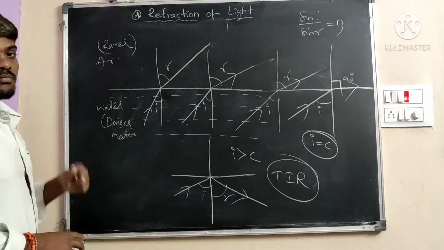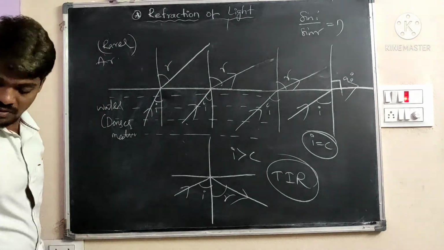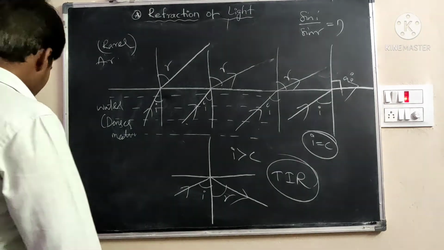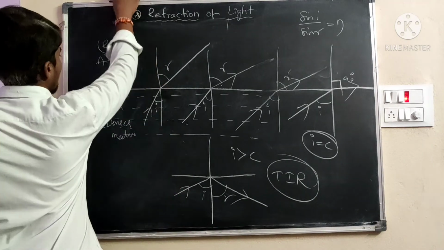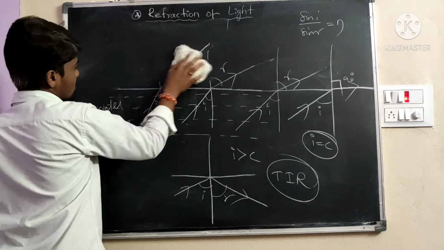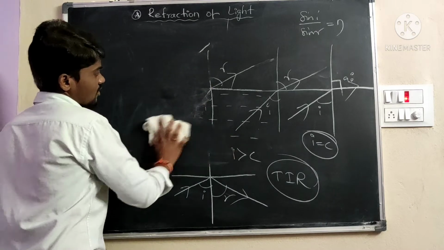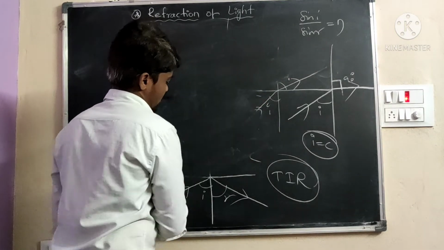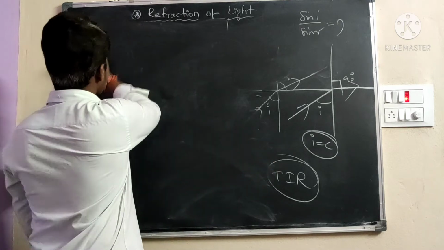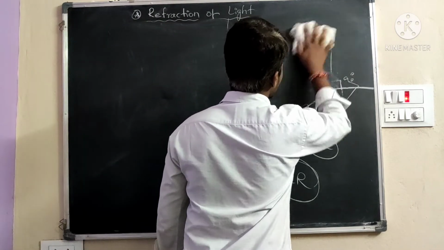Some properties and applications of total internal reflection are there. The first one is the brilliance of diamond. What is meant by brilliance of diamond?